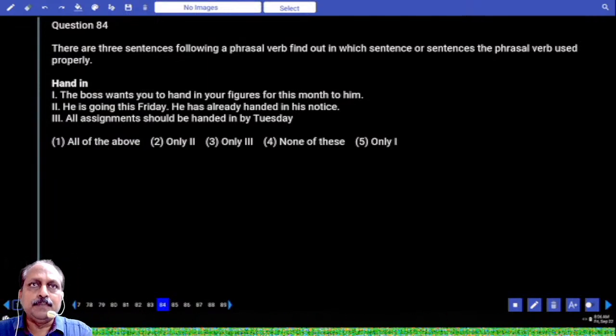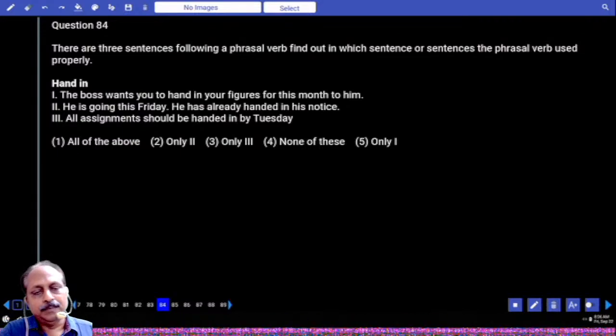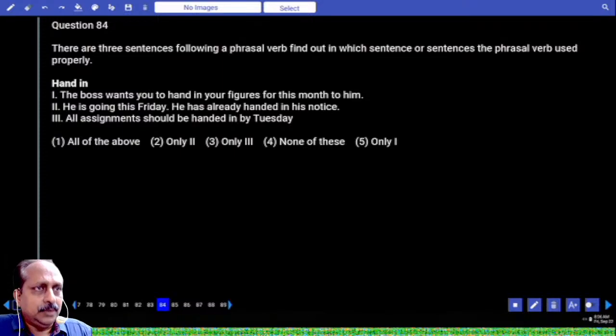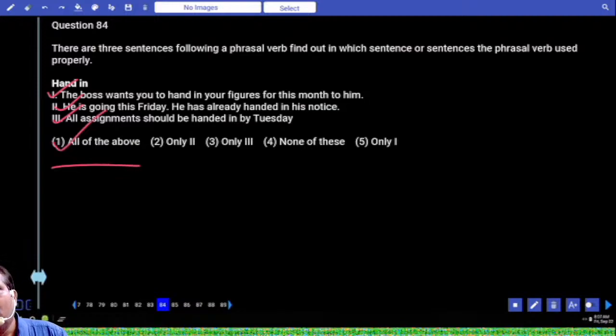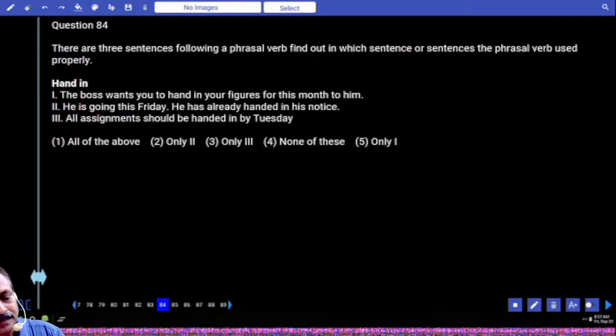Now you have two questions based on phrasal verbs. Hand in. Hand in has two or three meanings. One of the meanings is to give. The boss wants you to hand in your figures for this month to him. Perfect. He is going this Friday. He has already handed in his notice, gave his notice, correct? All assignments should be handed in by Tuesday. Should be given by Tuesday. This is also right. So what is the answer? All of the above is the answer.